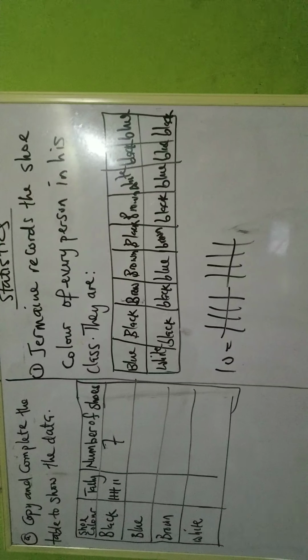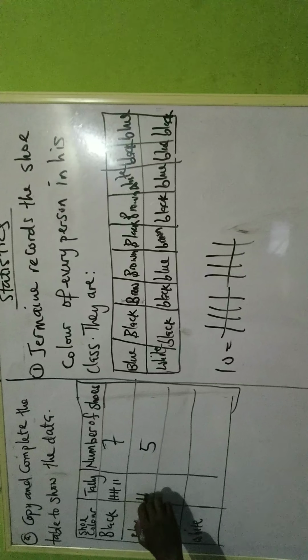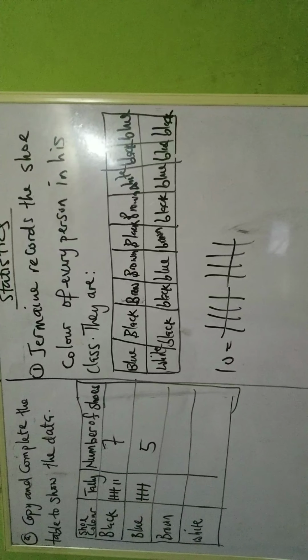So we have this. Then we go to blue. Blue is this. Let's count blue. 1, 2, 3, 4, and 5. So we have 5. So we are writing it like this. The number is 5. The tally will be 1, 2, 3, 4 slash 5.